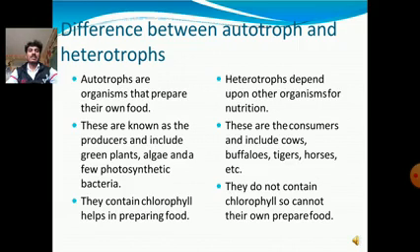Heterotrophs are the consumers and include cows, buffaloes, tigers, horses, etc. Autotrophs contain chlorophyll, which helps in preparing food. Heterotrophs do not contain chlorophyll, so they cannot prepare their own food.